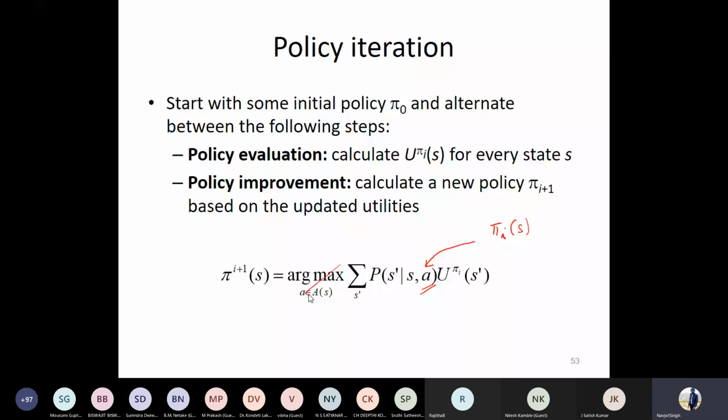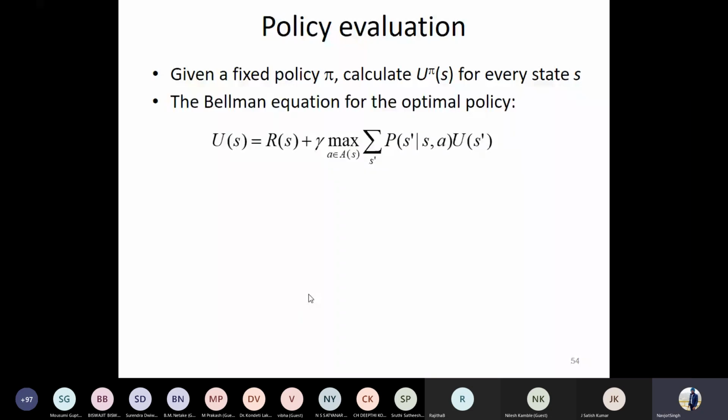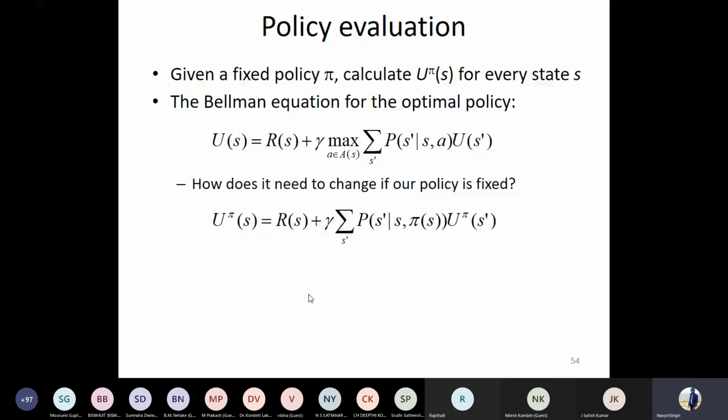So given a fixed policy, you can calculate utility for that particular state as per the Bellman equation. This was the utility. Now that A will be replaced as per the policy, because our policy is fixed. If you see, we have replaced this A by what does the policy say for that state. Now you see, Rmax function has been removed, and this is a Bellman equation for the state S, where U being the parameter, and accordingly for n states we'll be having n such equations.